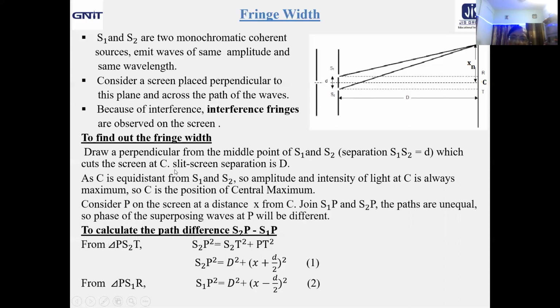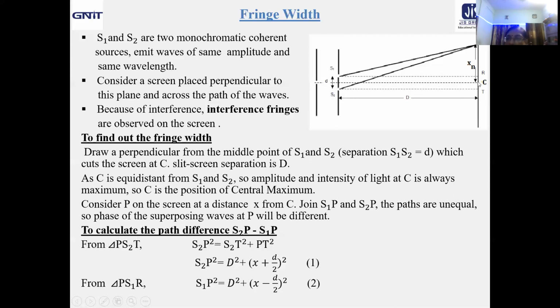Okay. So slit screen separation is D. This is small d and slit screen separation is capital D. Now, C is equidistant with respect to S1 and S2. That means S1C equals S2C. Waves are starting at same time and these paths are same and they are traveling with same velocity. So both the waves will reach simultaneously at C always.